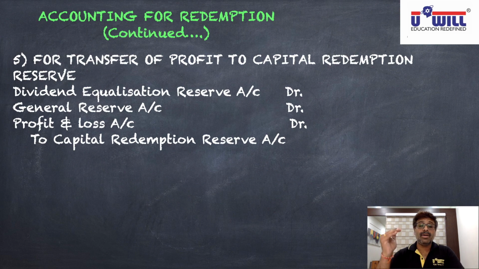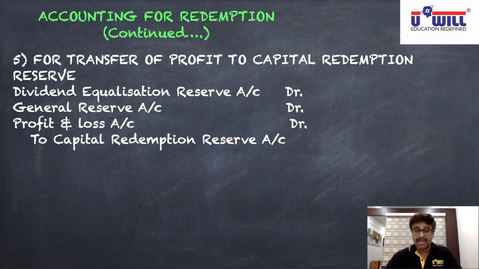Now, I am not mentioning the entry of issue of bonus shares again, that we have studied in unit 1. If capital redemption reserve is used further for issue of bonus shares in future, then you already know the entries. Capital redemption reserve account debit to bonus to shareholders, bonus to shareholders account debit to share capital. I repeat, issue of bonus shares entry I am not discussing. If it is given in the question that bonus shares are also issued instantly, then those entries we studied in unit 1 are going to remain the same. We are studying here only the new set of entries.